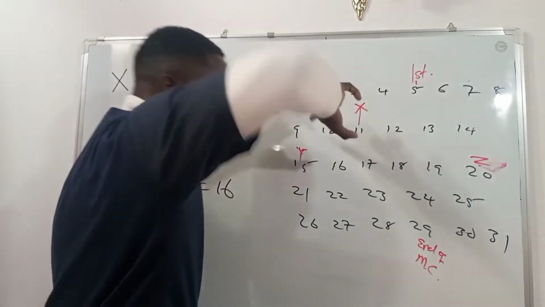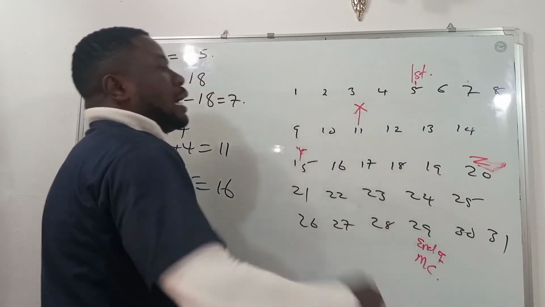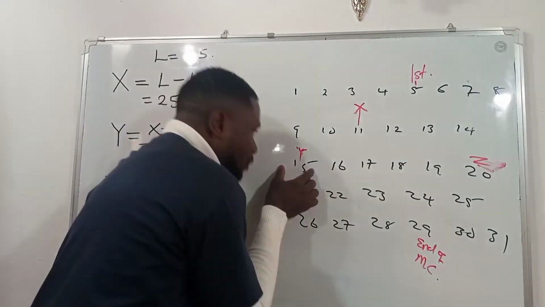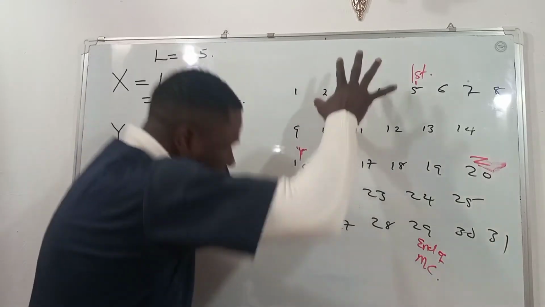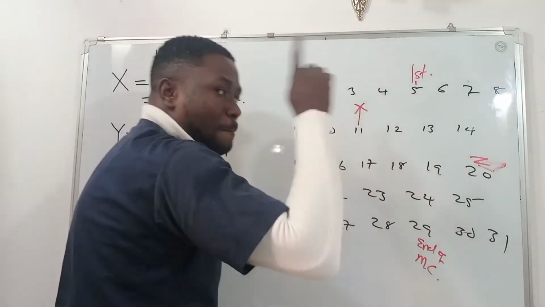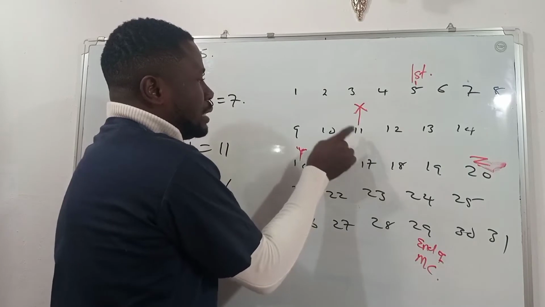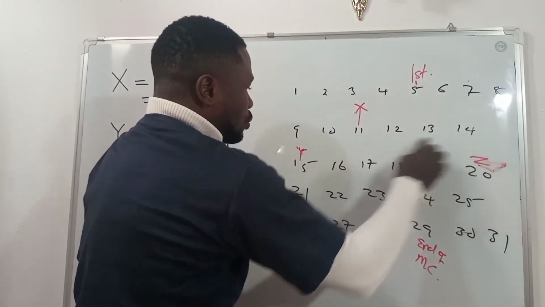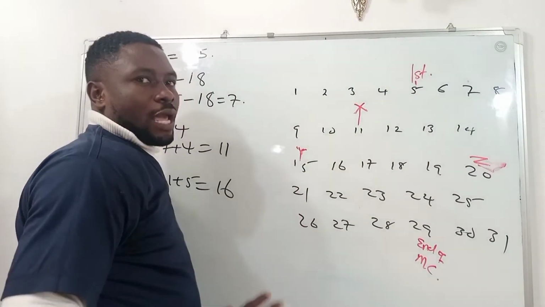This woman's unsafe period started on the 11th of this month. It ends on the 20th of this month, and she ovulated on the 15th of this month. It means that if she wants to get pregnant, she has to meet a man between this day and this day, from the 11th, 12th, 13th to the 20th of this month. Once she goes in, she's going to get pregnant.